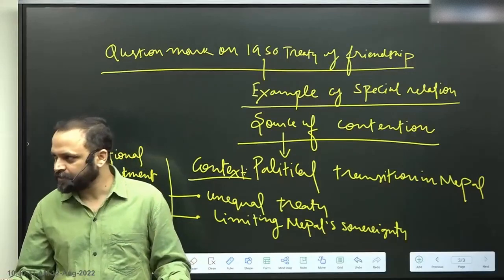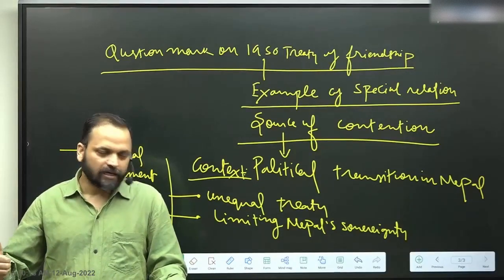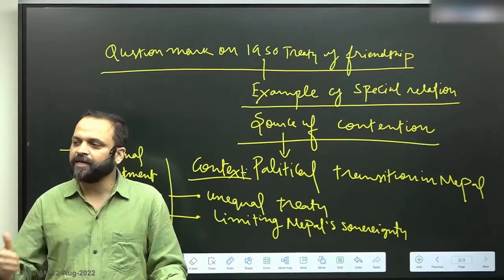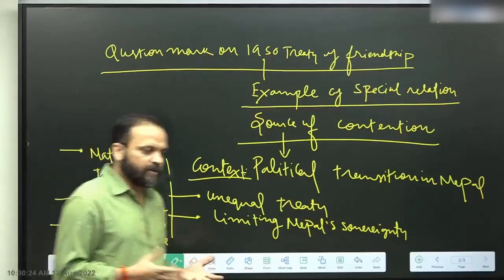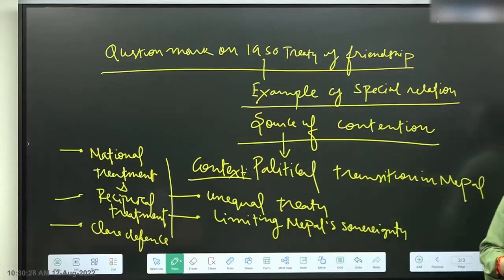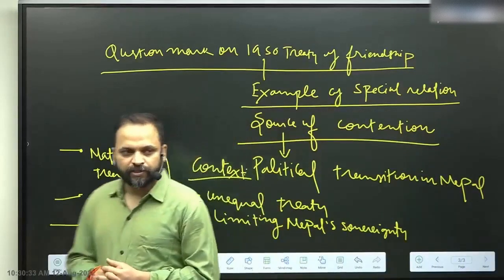Again for the same things, that A, it's an unequal arrangement, B, it limits Nepal's sovereignty, and C, it makes Nepal dependent on India.